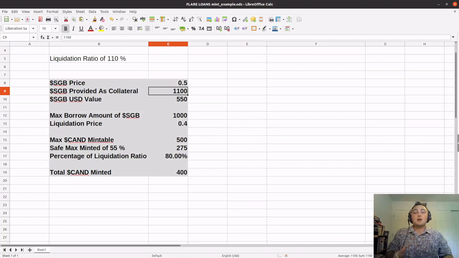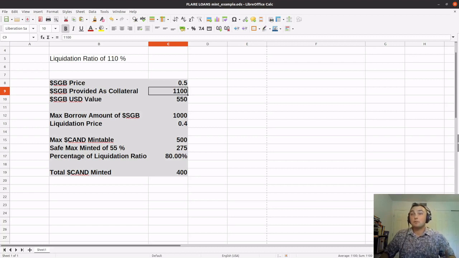However, since the Songbird price can go up and it can go down, the Songbird that I put up as collateral at one moment, that value is going to constantly change. Meaning, if I put up $110 worth of Songbird at 50 cents, and then Songbird crashes down to 25 cents, that $110 is no longer worth $110.